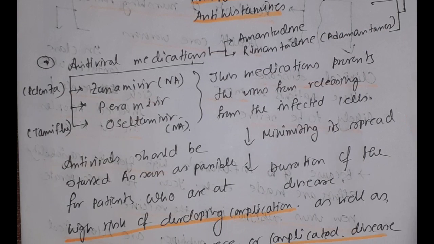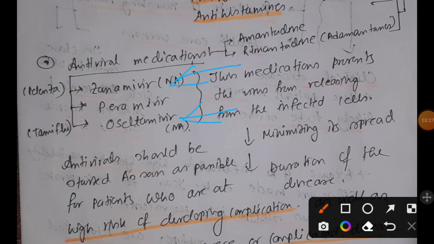Not only that, there are also zanamivir and oseltamivir, which are neuraminidase tetramer inhibitors. So now how do they do their job? Zanamivir is also known as Relenza, and oseltamivir is also known as Tamiflu. In the function of neuraminidase, we have discussed that neuraminidase plays an important role in the release of the virus from the infected cell after budding from the host cell's plasma membrane, right? And how is it doing this? It does this by cleaving the sialic acid, right?